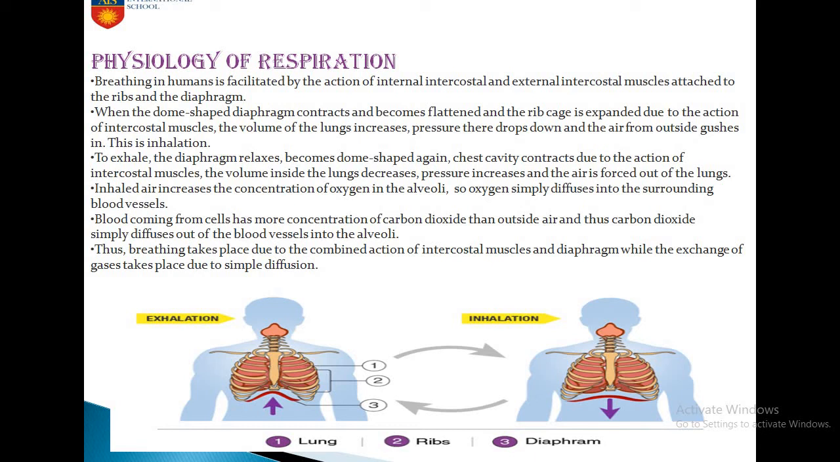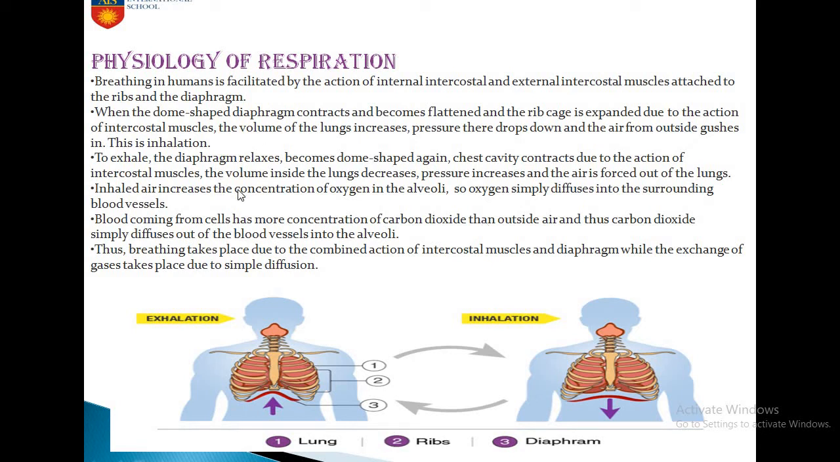Now we will quickly read about it. The intercostal muscles are attached to the ribs and the diaphragm. When the dome-shaped diaphragm contracts and becomes flattened, the rib cage is expanded due to the action of the intercostal muscles, and the volume of the lungs increases. Pressure drops and air from outside gushes in, and this is called inhalation. To exhale, the diaphragm relaxes and becomes dome shaped again. The chest cavity contracts due to the action of the intercostal muscles, and the volume inside the lungs decreases. Pressure increases and the air is forced out of the lungs.